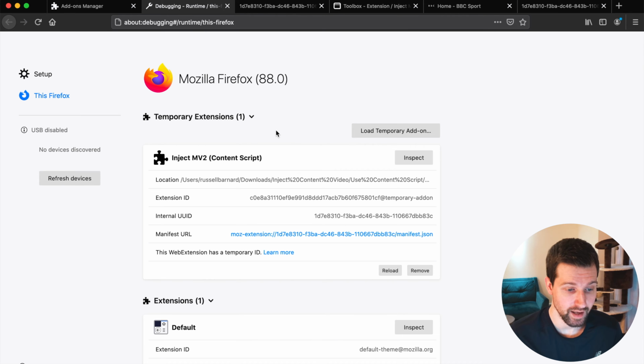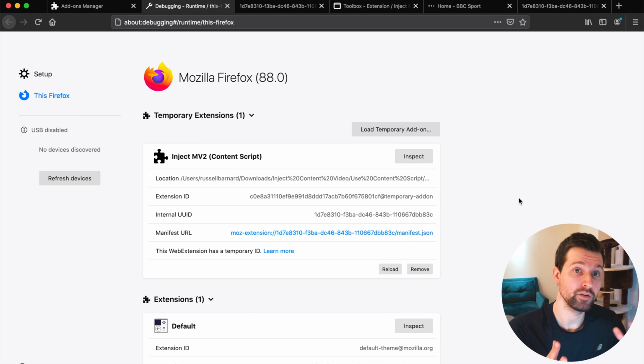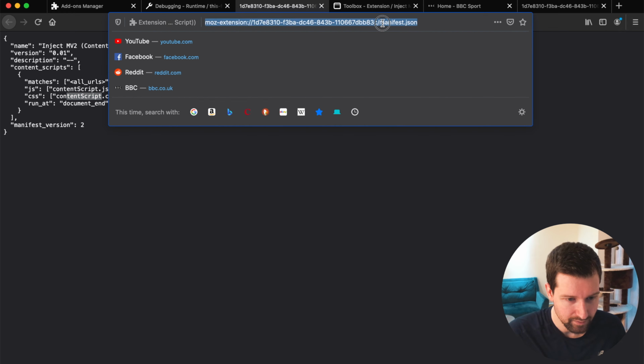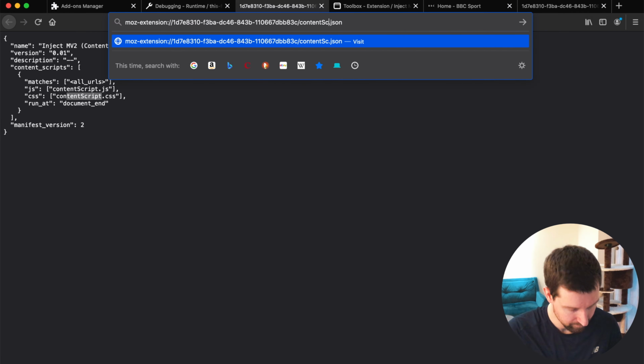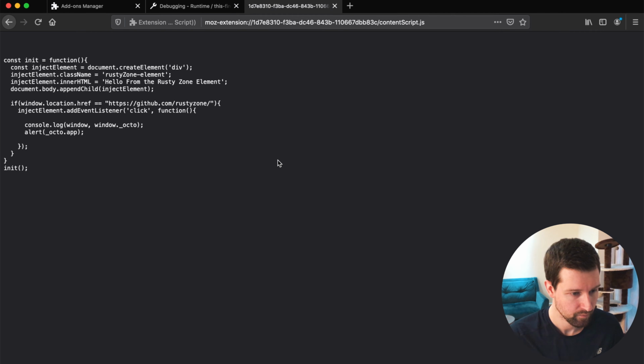So what we'd need to do next is to check if there's any parts of your extension you need to change. If we look at the code for this extension just here, if we go back to this and type in content script.js, we can see our content script looks like this.